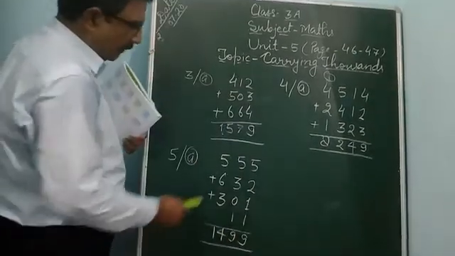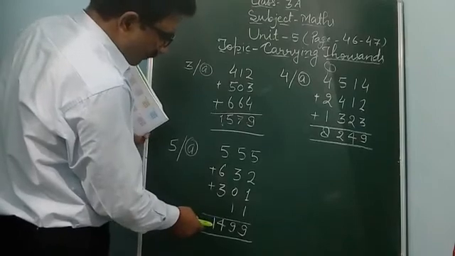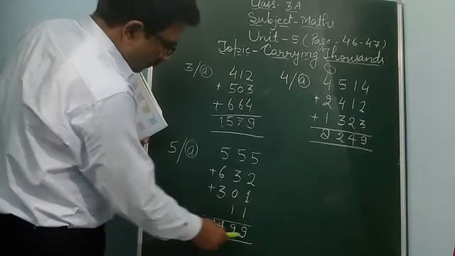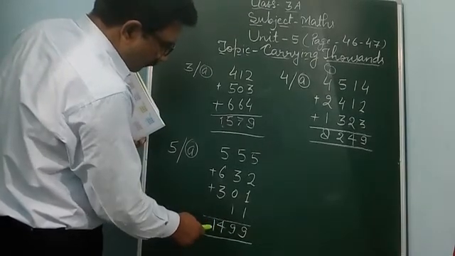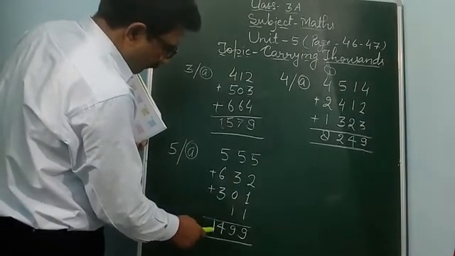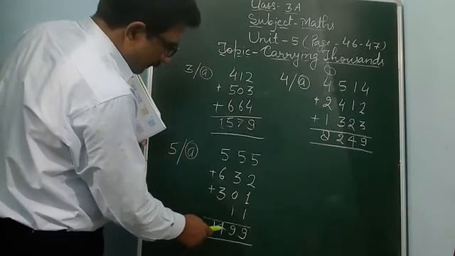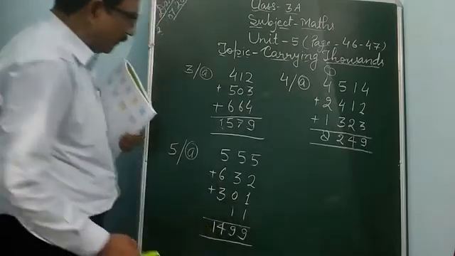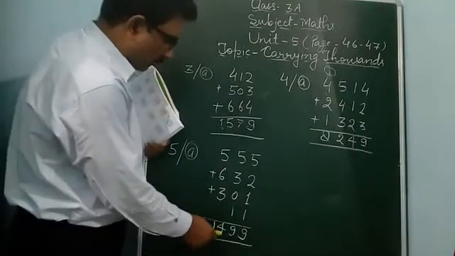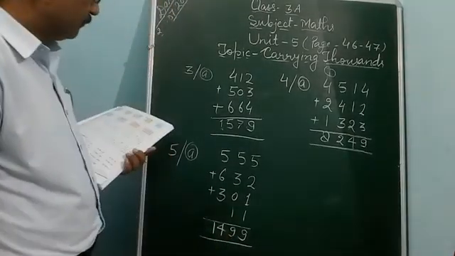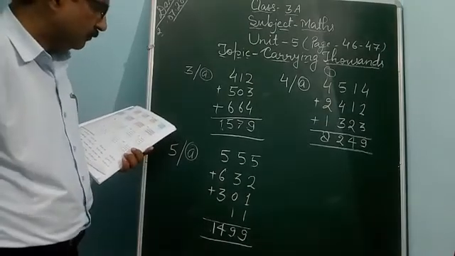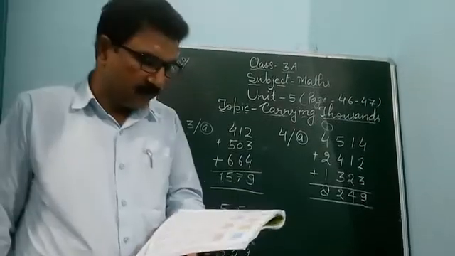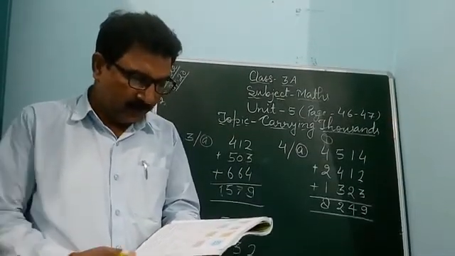You can see, if you add this, you can get 1,499. So this one, 1 tens 100, the thousandth place has taken carry from 100 place, and it is now adding with 1, and it is 1,499. So you can do 5B, C, and D, and E also.